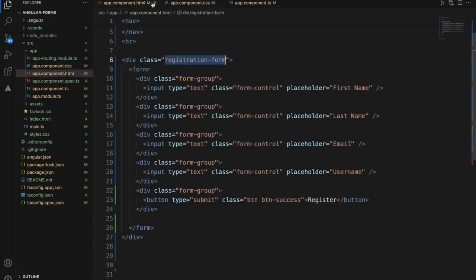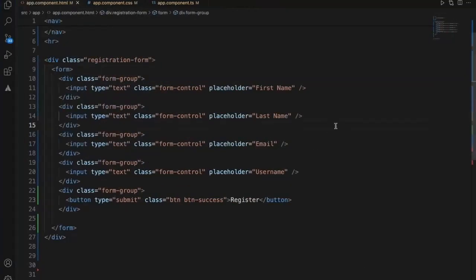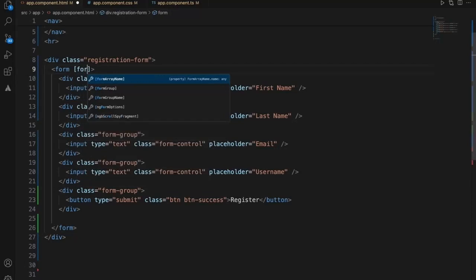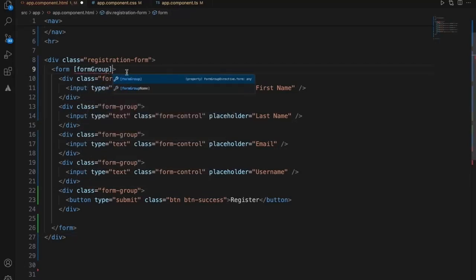Okay, now let's add the Angular reactive form controls for this particular form. So to start with, this form should be named with formGroup. Okay, and the form group name is registrationForm. The way form group works is, it will have multiple form controls and all of them are grouped together as a form group.